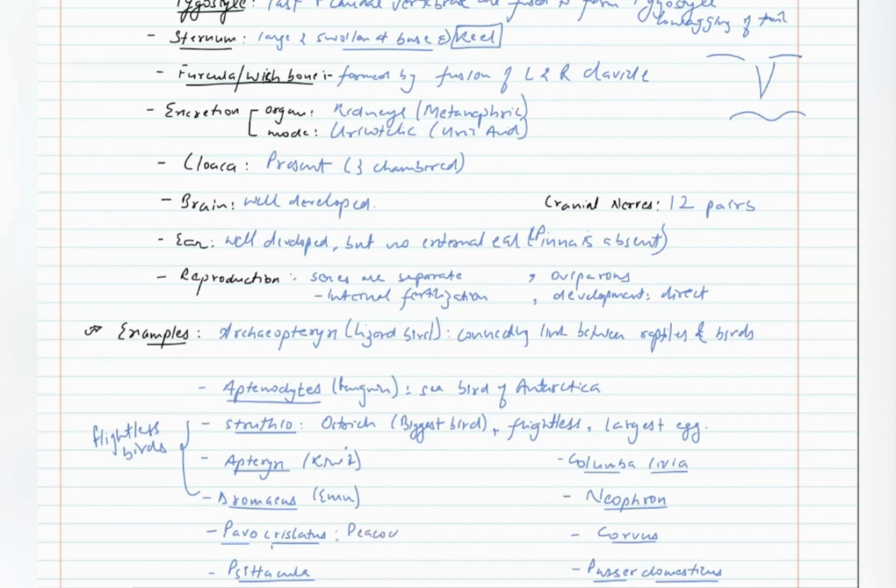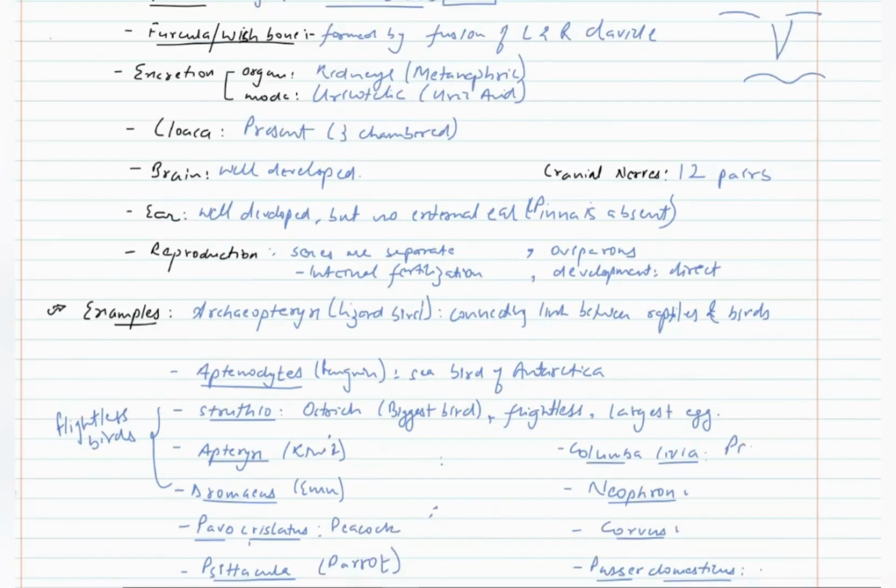Pavo cristatus is known as peacock. It is the national bird of India. Psittacula is parrot. Columba livia is pigeon. Neophron is vulture. Corvus is crow. And Passer domesticus is sparrow.